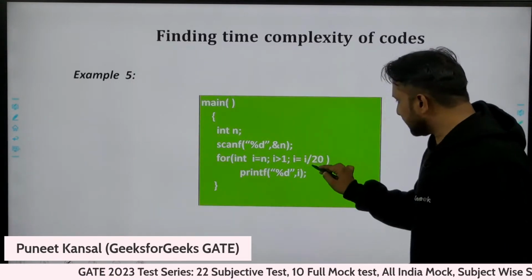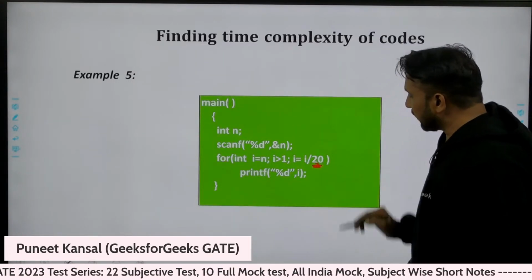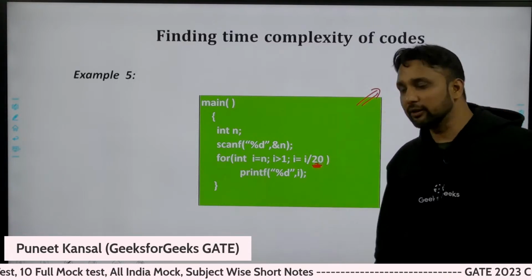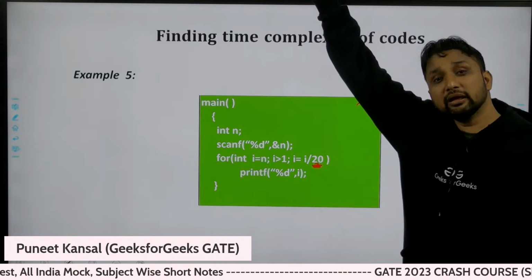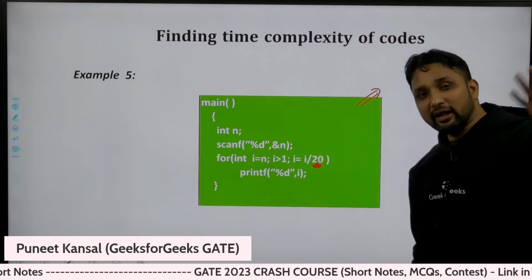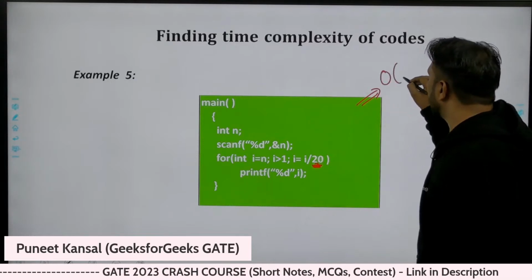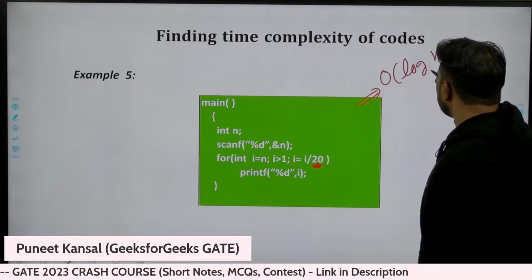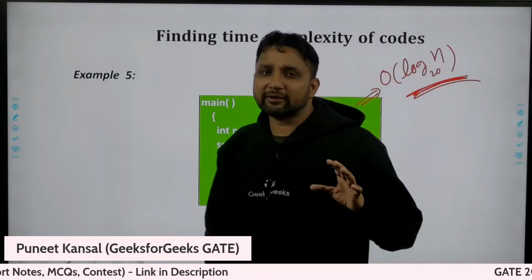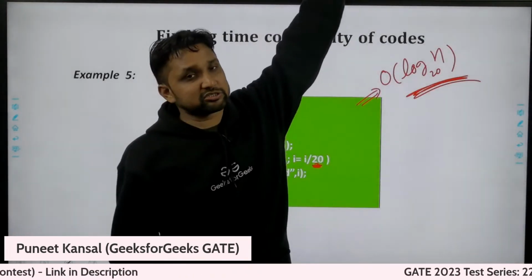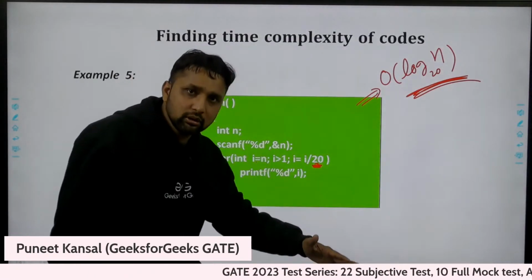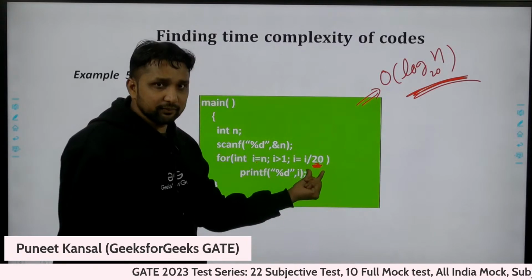Let me erase this. Earlier 20 was here. Can you tell me what should be the answer here? If 20 is here, if I'm dividing with 20, where you were multiplying with 20, then you said log n base 20. Here also you are dividing with 20, so again log n base 20. Either way, you start from the topmost, from n, and you come down with the same pace.